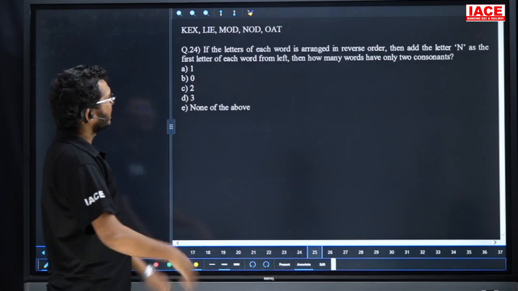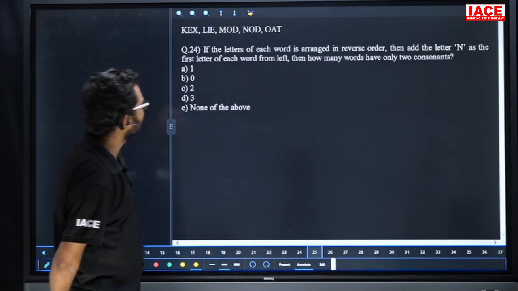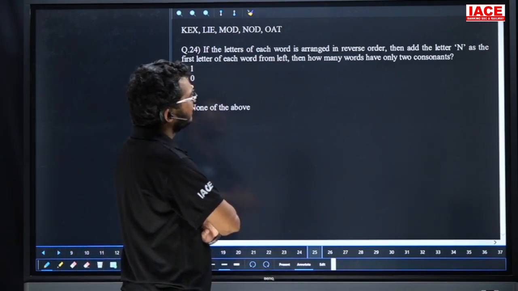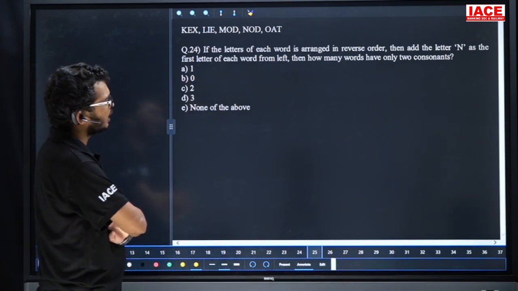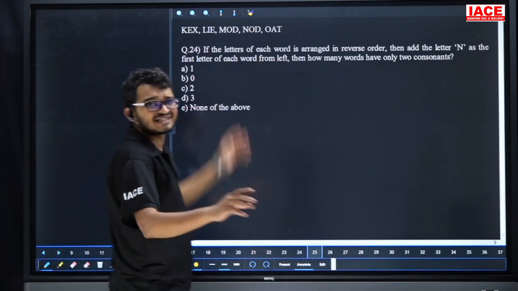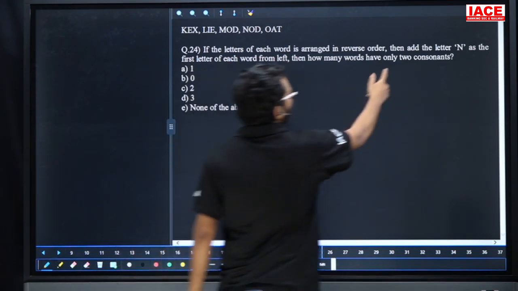Question number 24. If the letters of each word are arranged in reverse order, then add the letter N as the first letter of each word from left, how many words have only two consonants? Yes, friends, whether you reverse or not, the word is the same, but how many words have only two consonants?